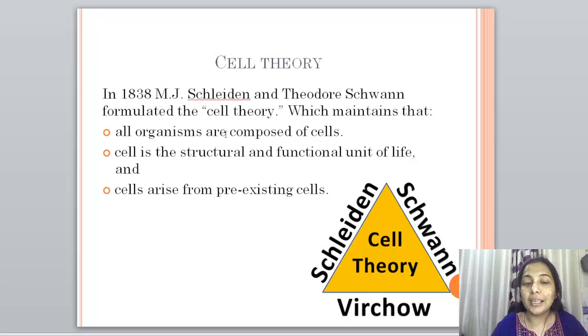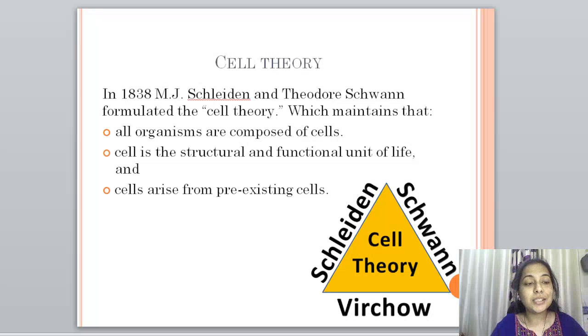And number three, cells arise from pre-existing cells. This third point was added by Rudolf Karl Virchow. So this scientist contributed to the cell theory by giving the most important point that cells arise from pre-existing cells.